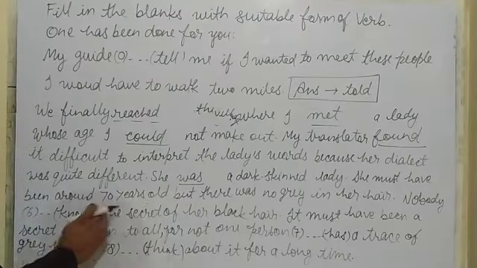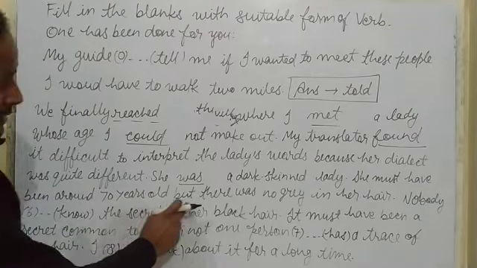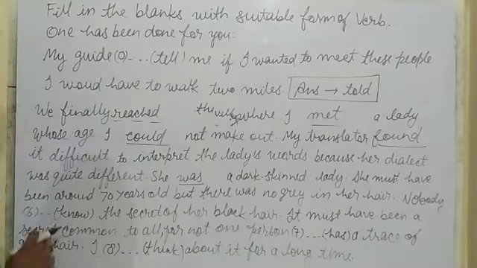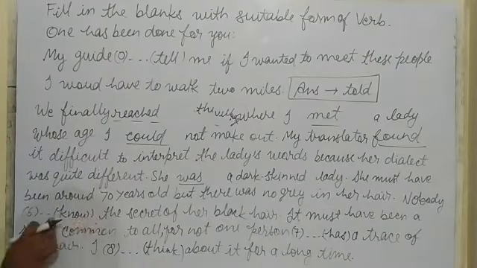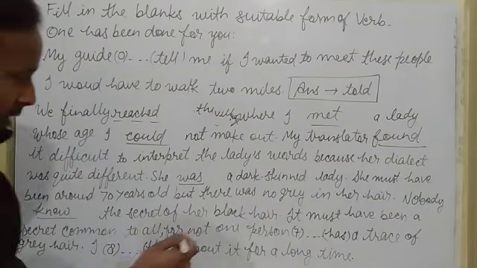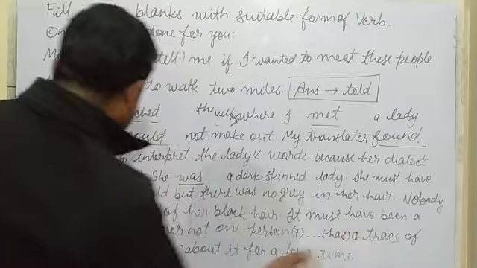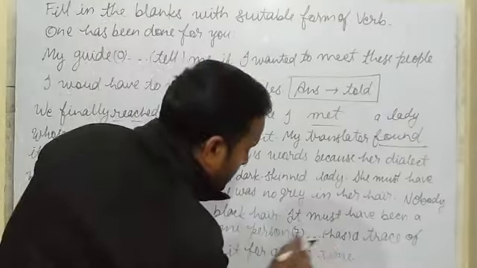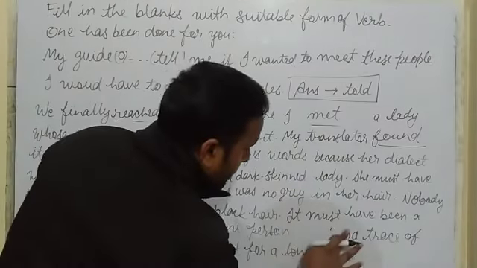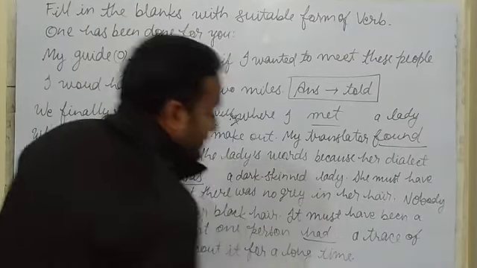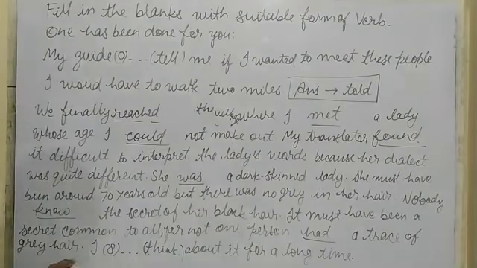She must have been around 70 years old, but there was no gray in her hair. Nobody knew the secret. Past form of know is knew. Knew the secret of her black hair. It must have been a secret common to all. For not one person has. And what will be the past of has? The past of has is had. Clear? A trace of grey hair.